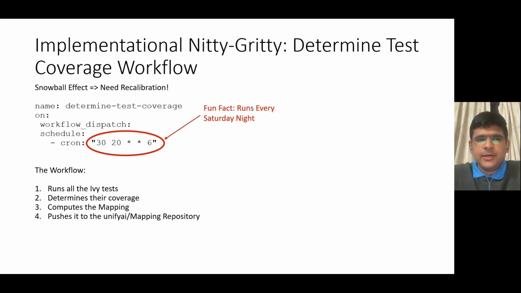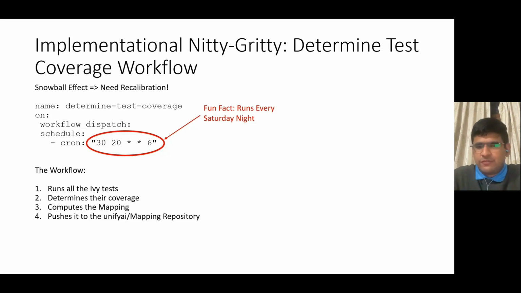Coming to the next one, since each of our update mapping routines is not precisely correct, as I mentioned earlier, the mappings would keep aggregating incorrections as commits keep coming to the GitHub repository. So let's see how we should deal with that. In order to prevent this snowball effect from running completely irrelevant tests on each commit, we need to recalibrate the mapping periodically. This is done by the determine test coverage workflow, and it's implemented in the determine test coverage YAML file, again in the .github/workflows directory.